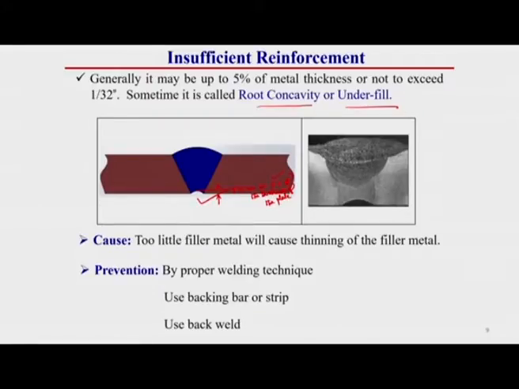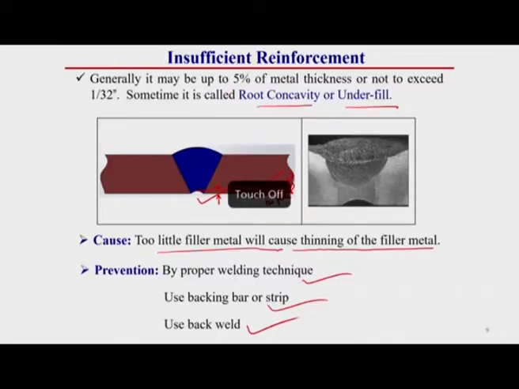The main cause of this root concavity or insufficient reinforcement is too little filler metal, which will cause thinning of the weld. That means due to an insufficient amount of filler material, this type of welding defect can occur. The prevention of this welding defect is by proper welding technique. Use a backing bar or backing strip at the back side to support the molten material to pass through the root, and use back weld. If this suck back effect occurs, then we have to do some back welding on this region to fill this suck back portion. This way we can prevent or repair this insufficient reinforcement.